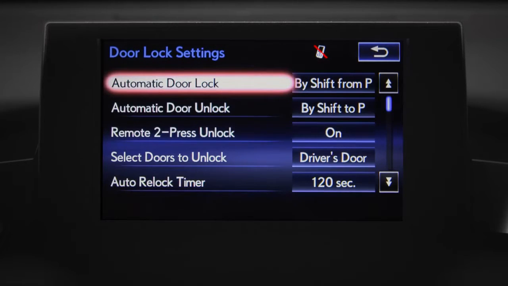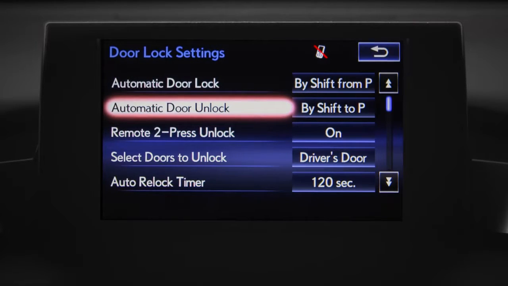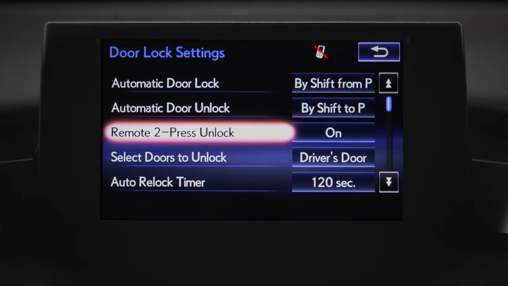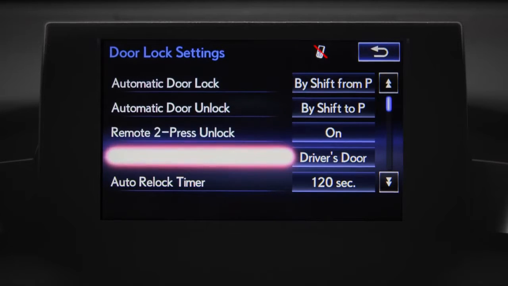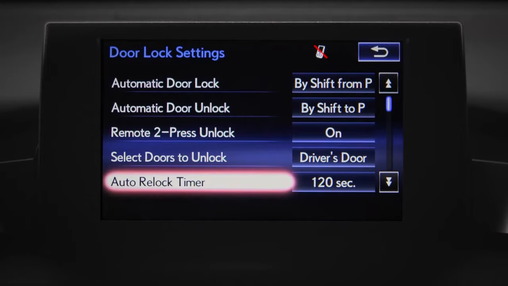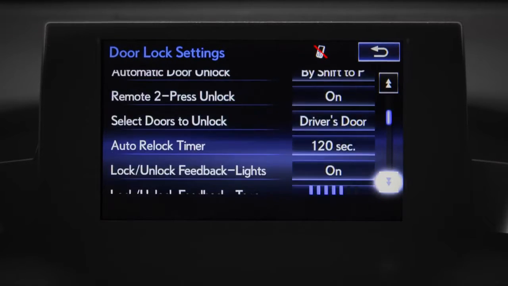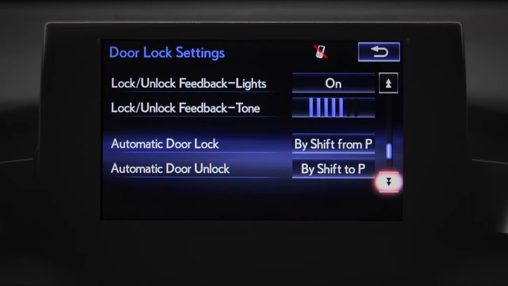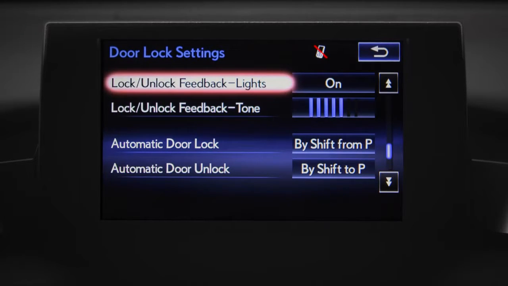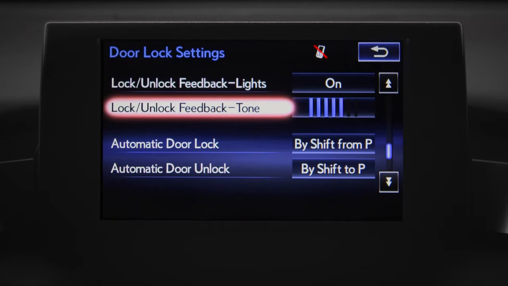This allows you to set the automatic lock and unlock feature, program the remotes function, and select the driver's door or all doors to unlock. You can also set timing for the auto relock timer and lock-unlock feedback for lights and tone volume when using your Smart Access key.